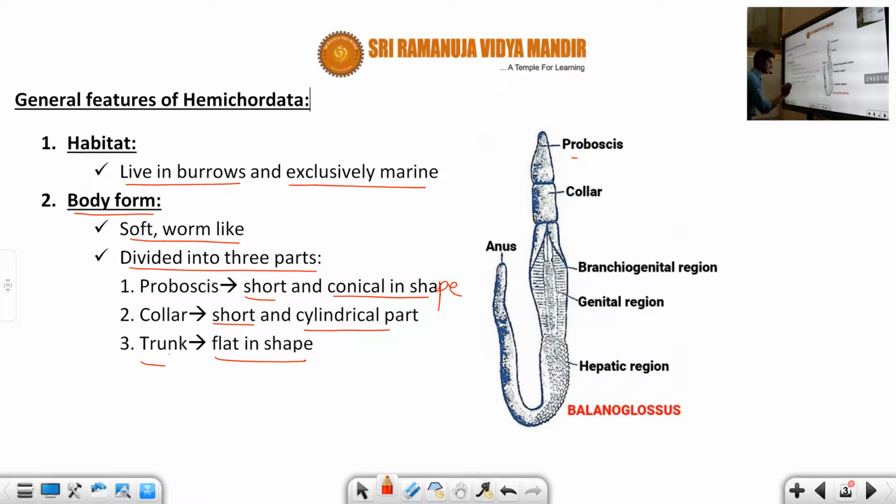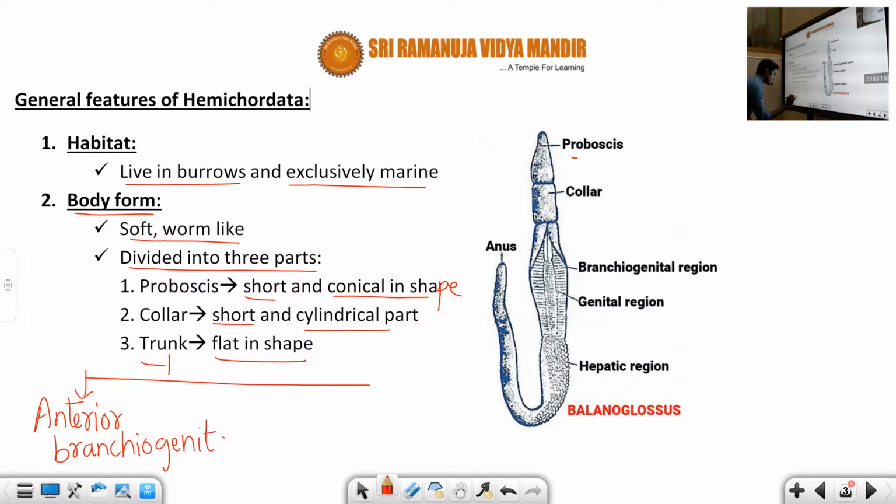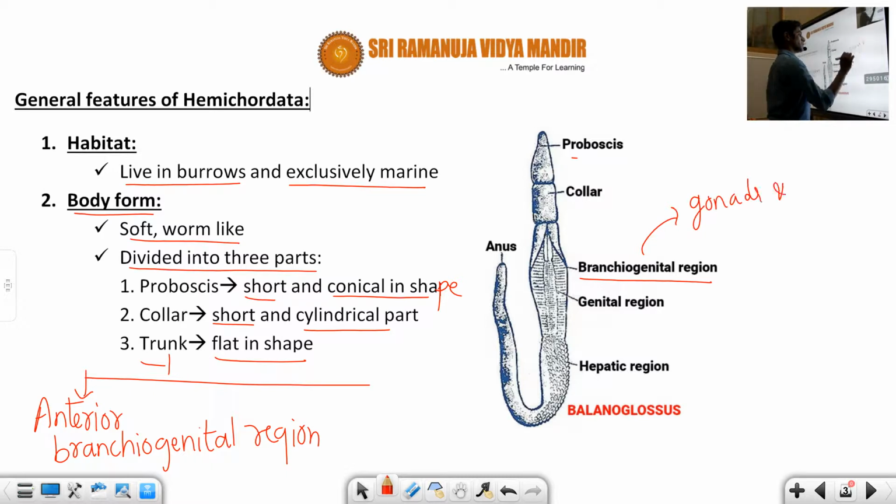Generally the trunk is differentiated into three parts, student. What are they? The first one is called the anterior branchiogenital region. I'm talking about this first one, this one. This branchiogenital region is made up of the gonads and gill slits.